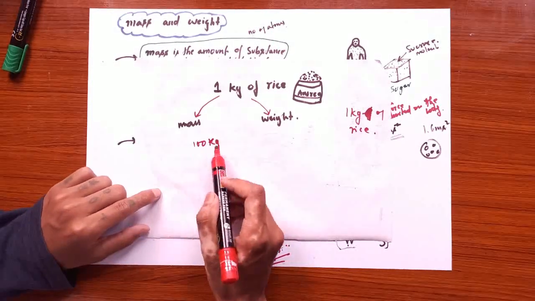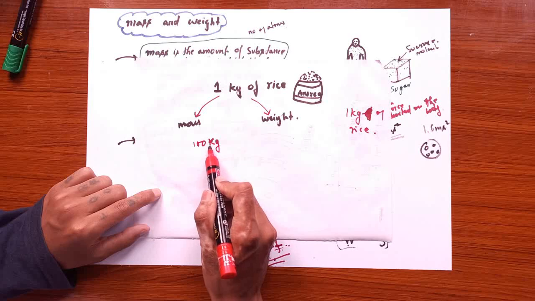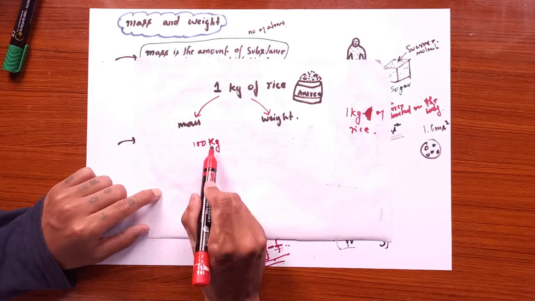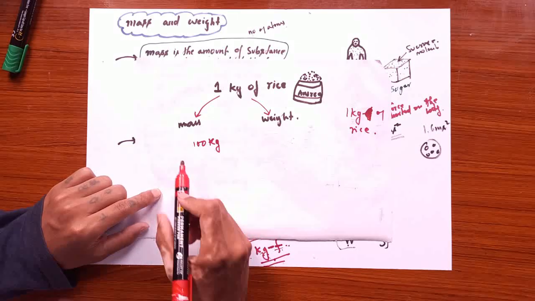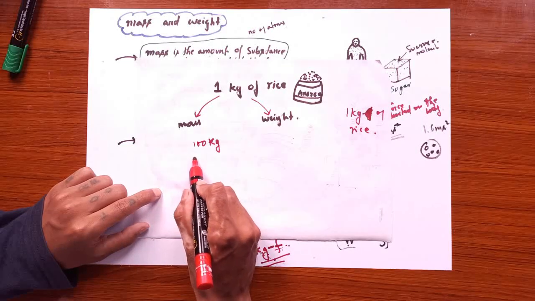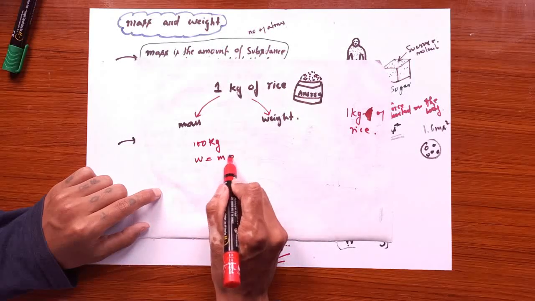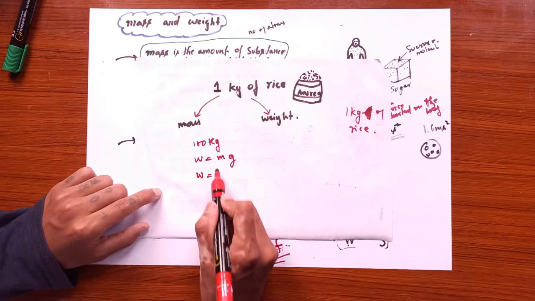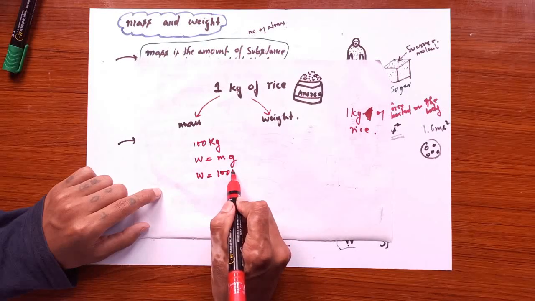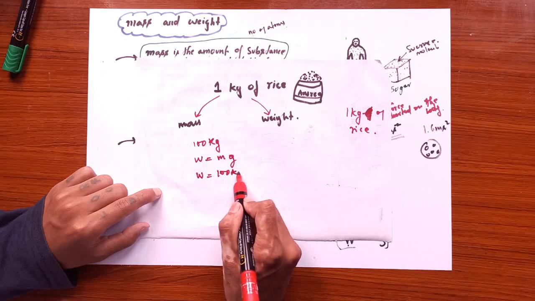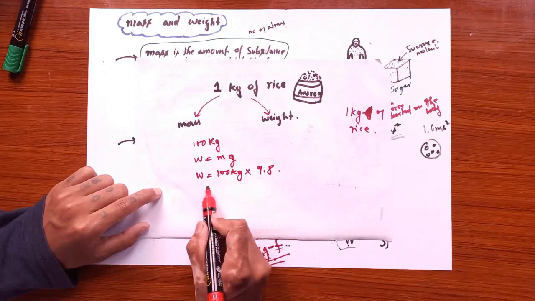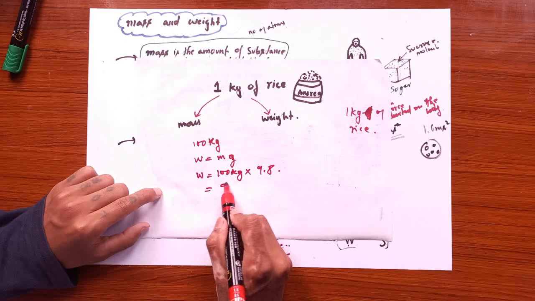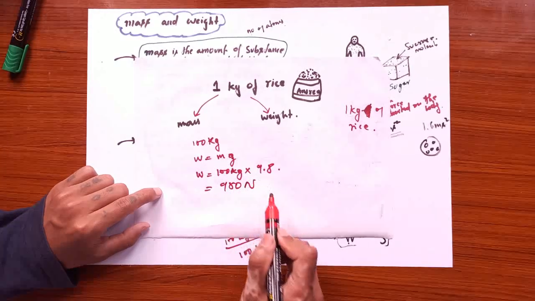So technically it's wrong to say the weight is 100 kg because kg is the unit for mass. But if you want to be technically correct, then we should always use the weight formula, and here the mass is 100 kg, times the acceleration due to gravity here on Earth, 9.8 meter per second square, so that will give us about 918 Newton.